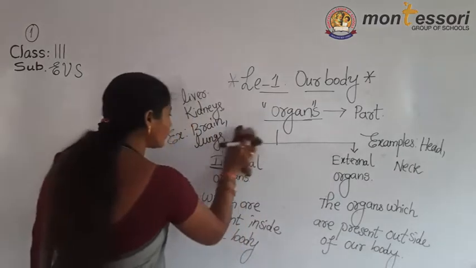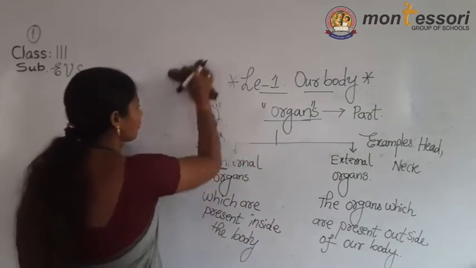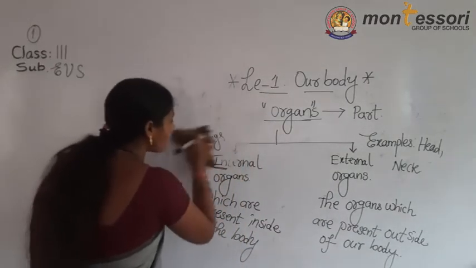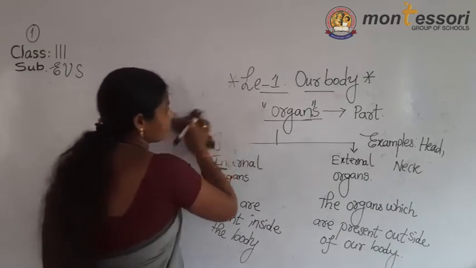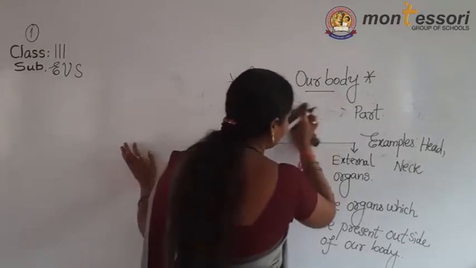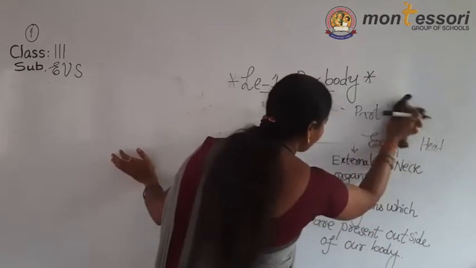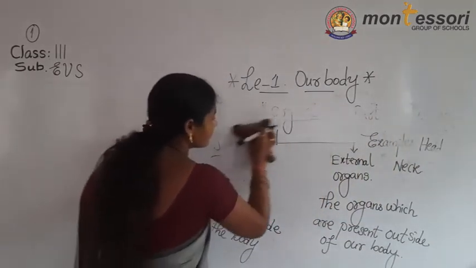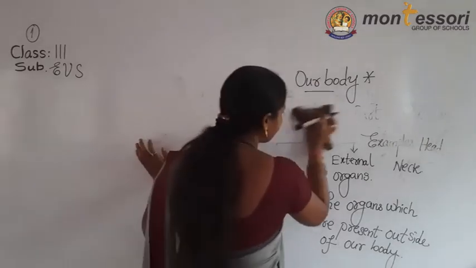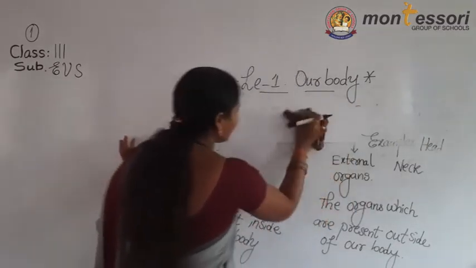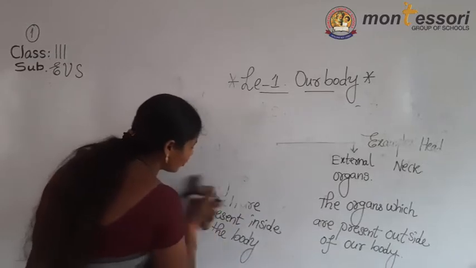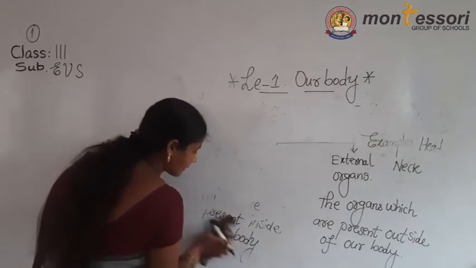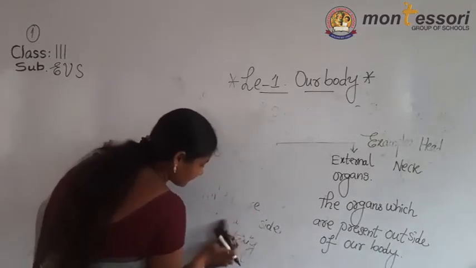Now we are going to discuss the external parts. Listen carefully. First we discussed the types of organs. The types are internal and external. Now we are going to discuss the external parts.